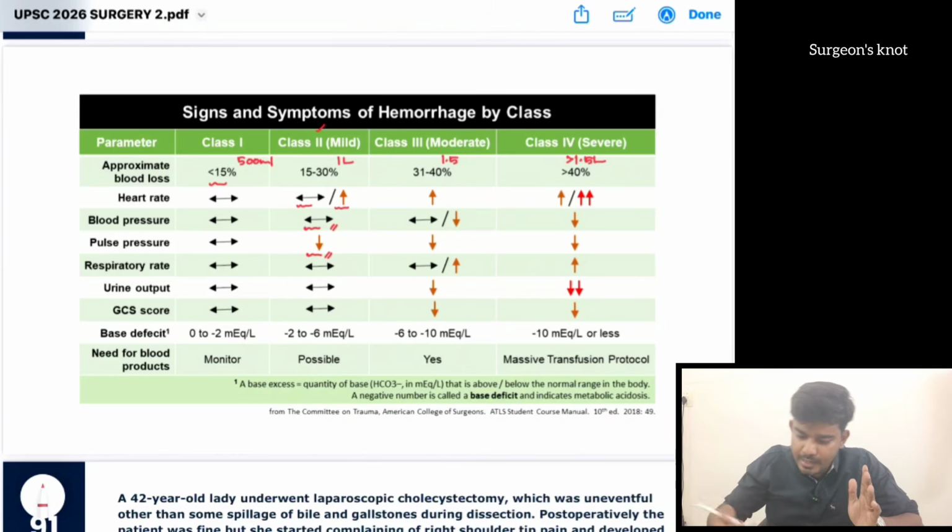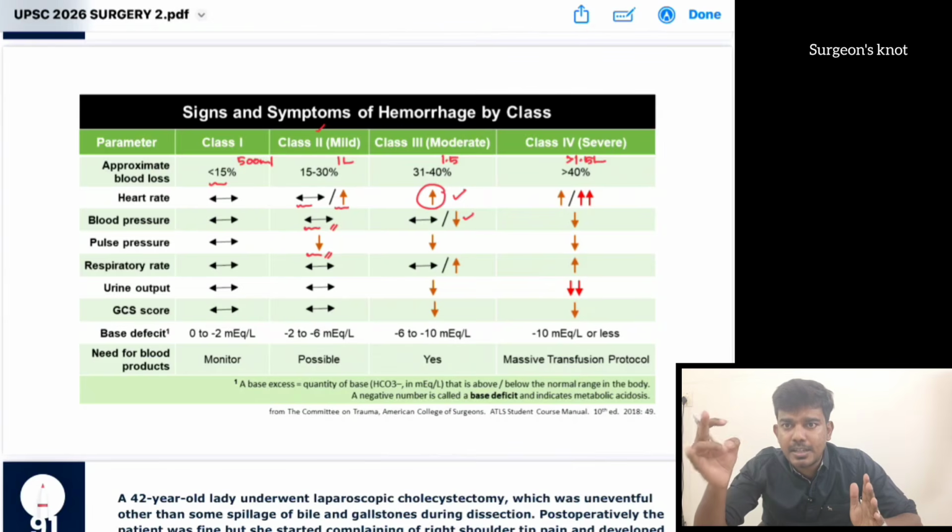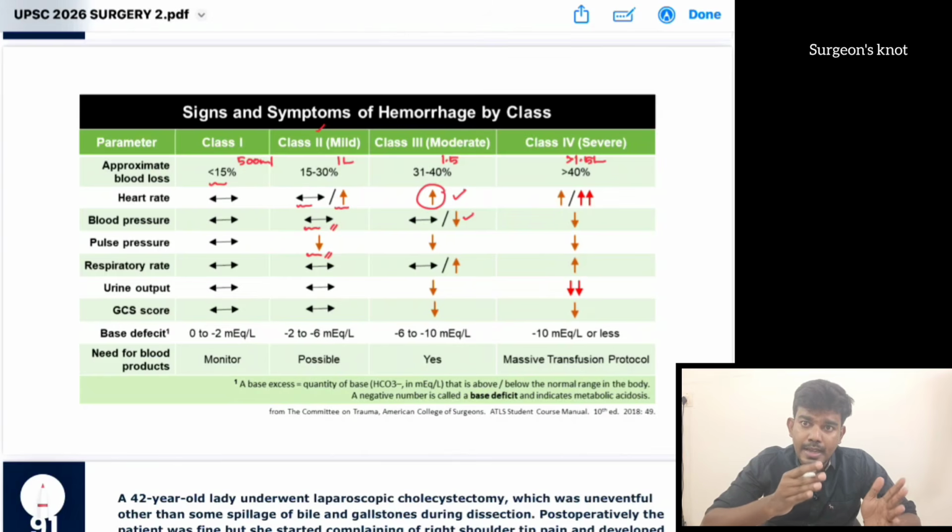Whereas in class 3, tachycardia will be there, and both systolic and diastolic blood pressure decrease. So the answer can be class 3, or, going by the tachycardia and 1000 ml blood loss, they can also give the answer as class 2. So it is a controversy. Once the key comes, we will know the correct answer.